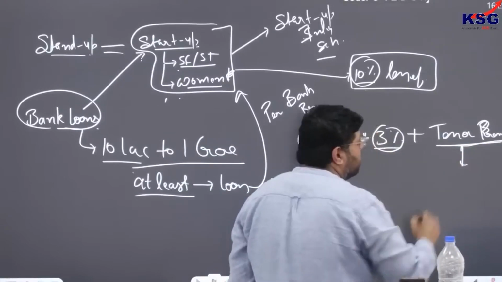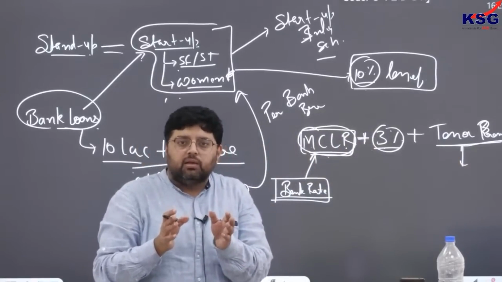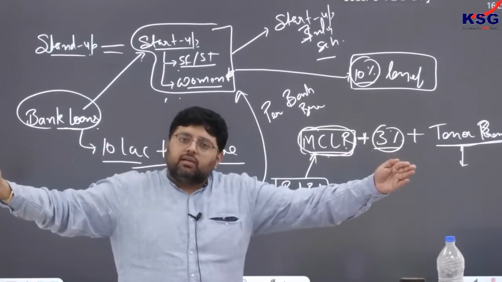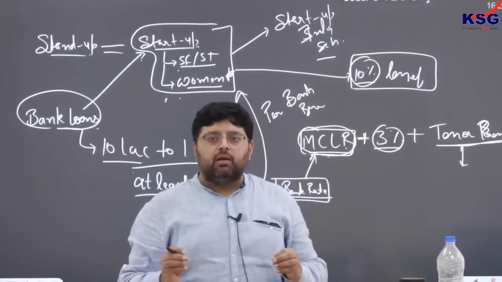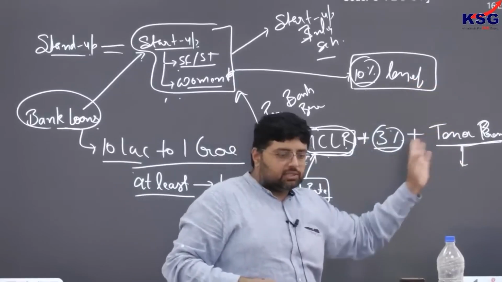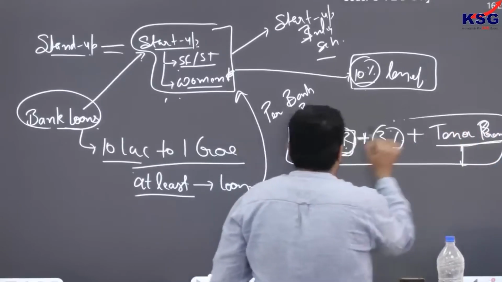Now tenor premium here means if you take a loan for 1 or 2 years, the risk is less. But if you take a loan for 10 years, the risk is high. So if you are taking a loan for a longer time period, risk is high, so tenor premium will be high. Otherwise, it is less. Clear? So this will decide the rate of interest for these startups.